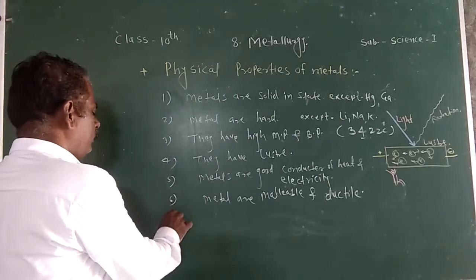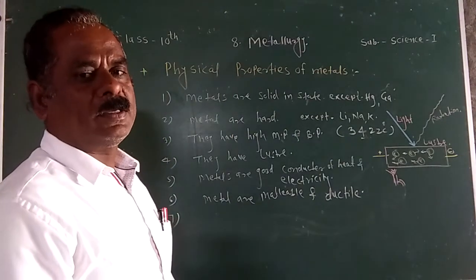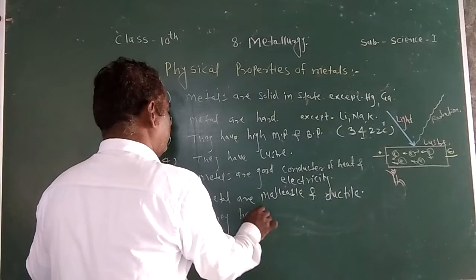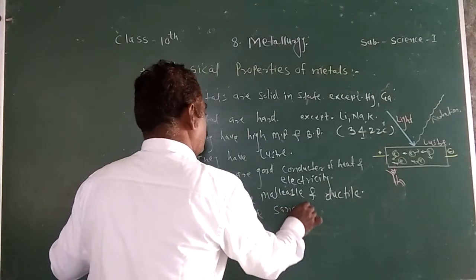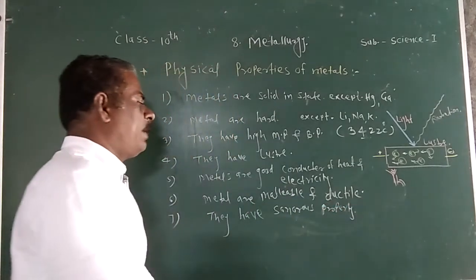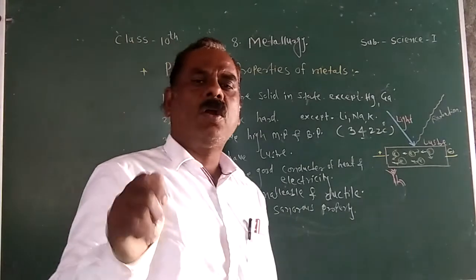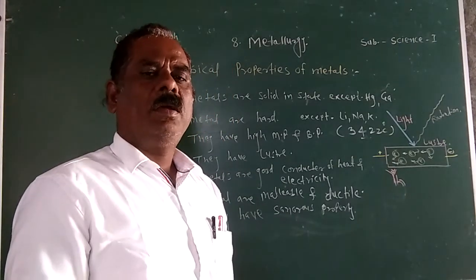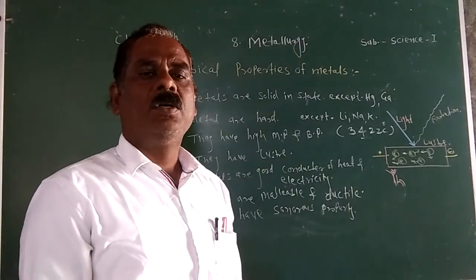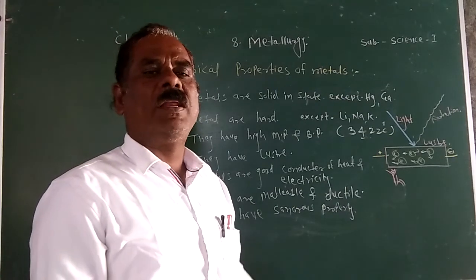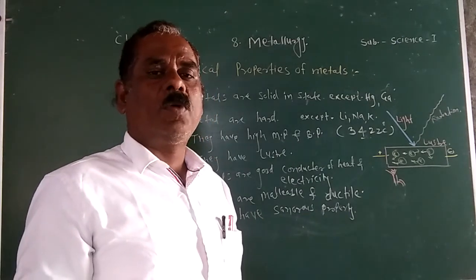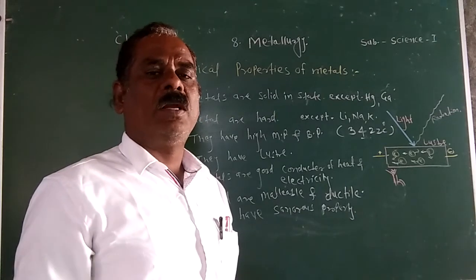Next property, metals are sonorous. They have a sonorous property. What is the sonorous metal or sonorous property? When a rod of metal or plate of metal is hammered or struck on a hard surface to produce a sound, the property is called the sonorous property or sonority, and the metal is called a sonorous metal. Sonority means metal produces sound. Such metals are called sonorous metals.